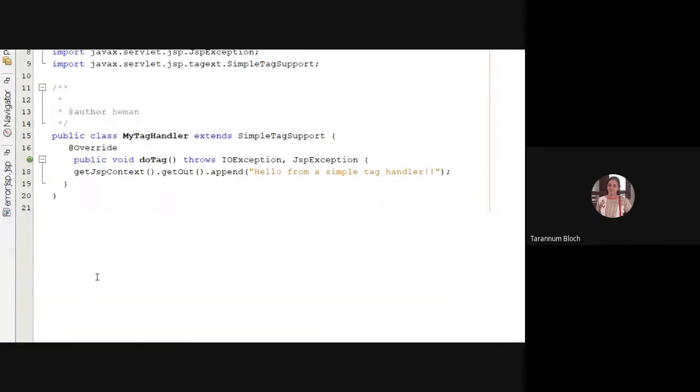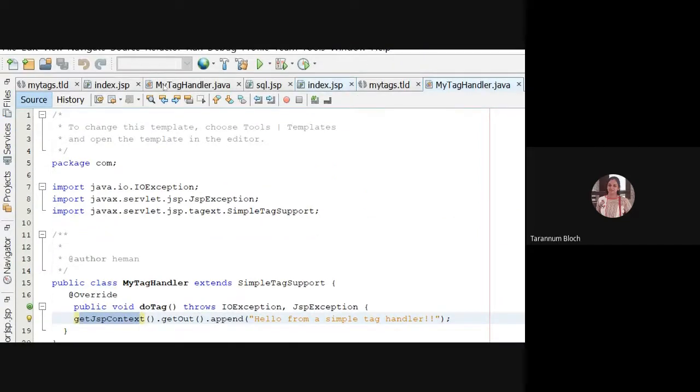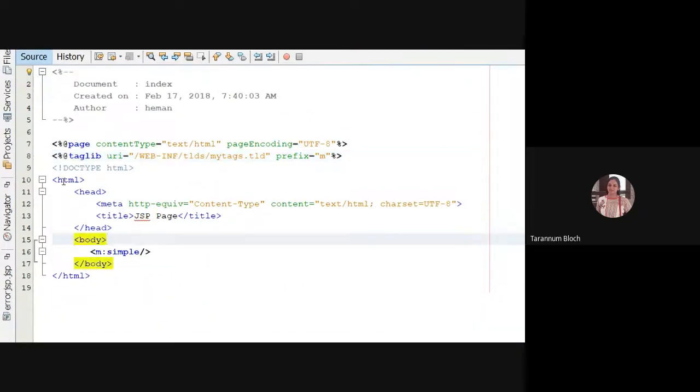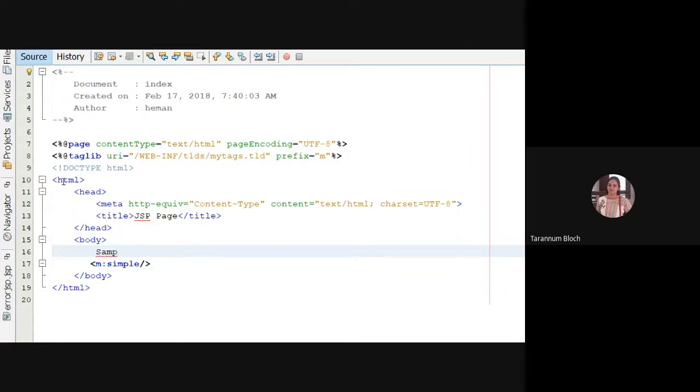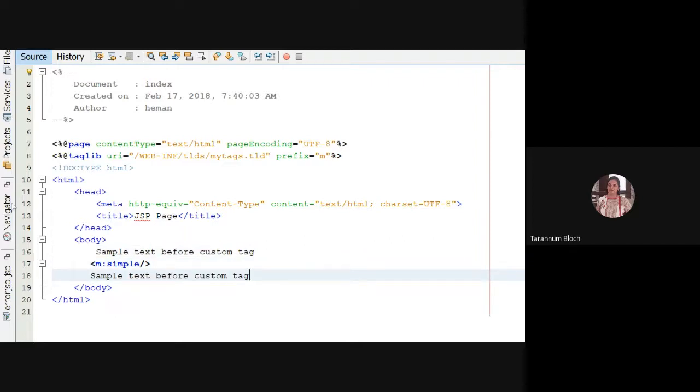I'm writing a single line. What is the line? getJspContext. The one which is running is our index.jsp. Suppose here is some text. There would be some text before your custom tag, and there would be some text after your custom tag. In between, we are calling the custom tag.